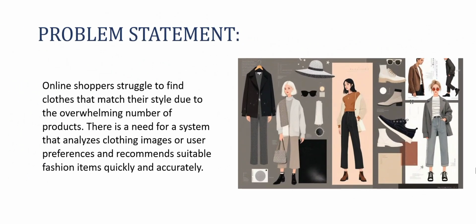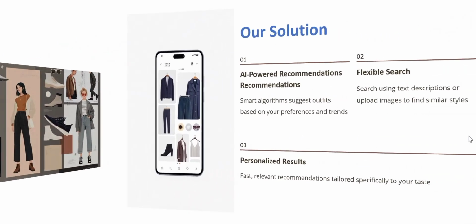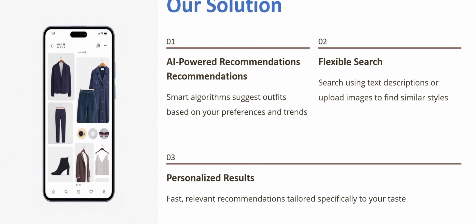And our problem statement is, as we know, many online shoppers struggle to find clothes which suit their outfit. So we take that as the problem statement, and we built this website to get the images faster and easier, which fit their outfits. Here we have used flexible search and also AI recommendations so that, based on the results, they can get personalized results in an easier and faster way.